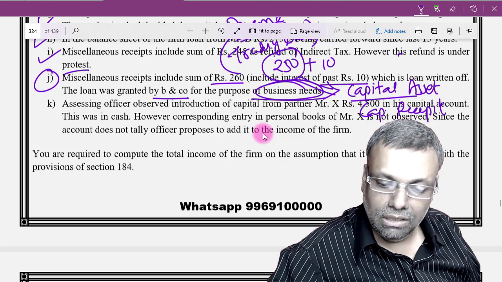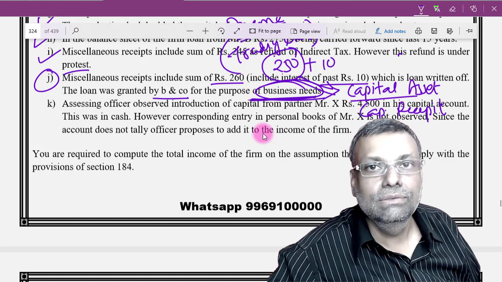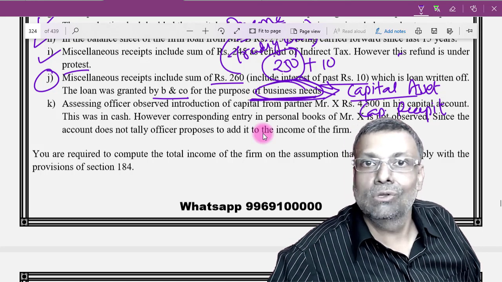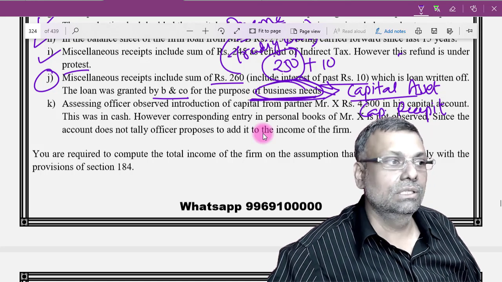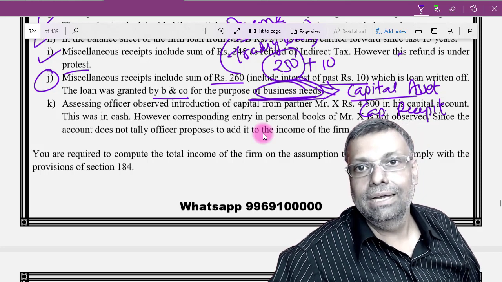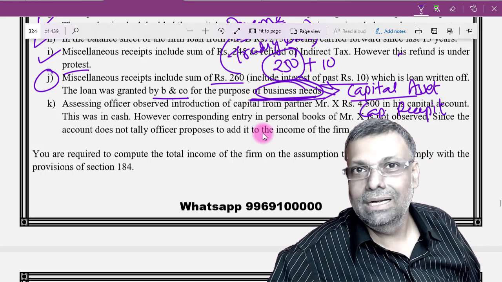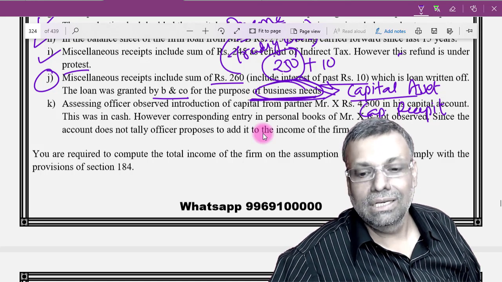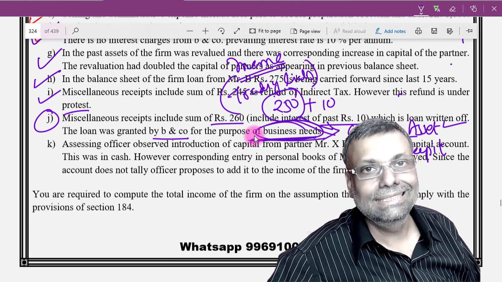Now, one thing is not clear in this question, that is, business needs. What kind of exact business needs did you have? See, asset acquisition is also a business need. A working capital loan is also a business need. A business need is of both types. So that is not absolutely clear on this particular front. So you better assume something very properly and thereafter take the decision. In the past, I had already solved some questions on working capital loans in earlier chapters. However, here in this particular question, I assume that this is for a capital asset. So I will adjust this particular figure.